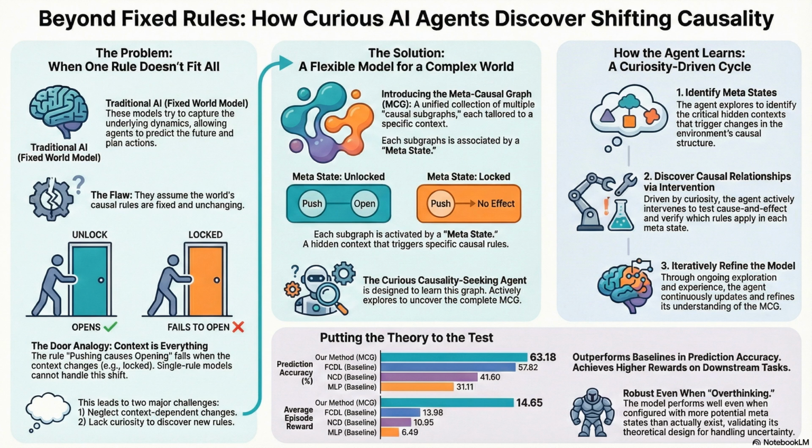Okay, then they ramp it up with the magnetic robot arm. This one feels much closer to a real-world problem. It does. You've got a robot arm, a box, and a ball. Standard physics. You push the box, it moves. It's simple enough. But there's a hidden rule. Magnetism. If, and only if, both the box and the ball are colored red, they become magnetic.